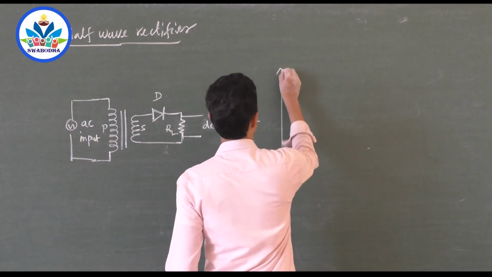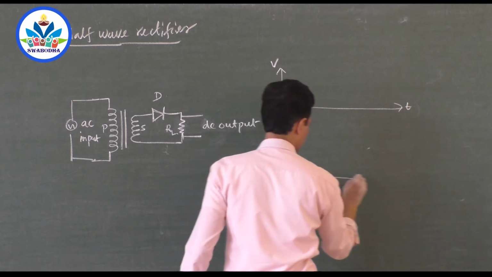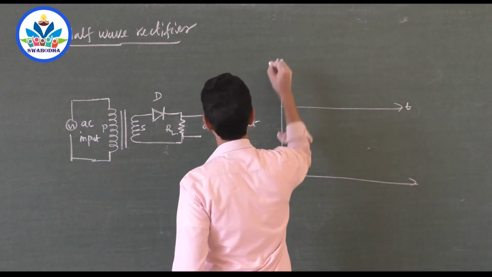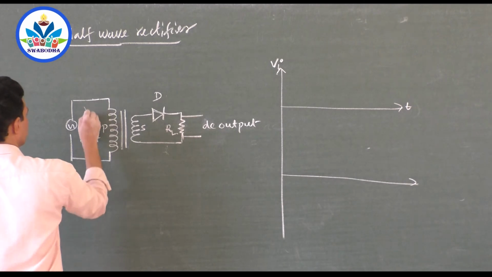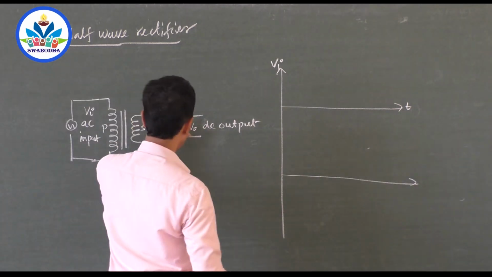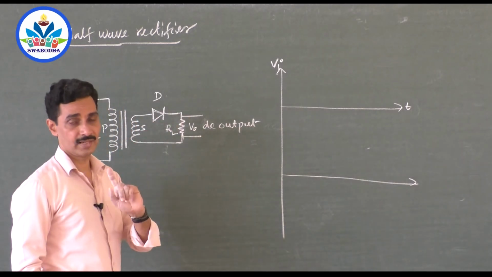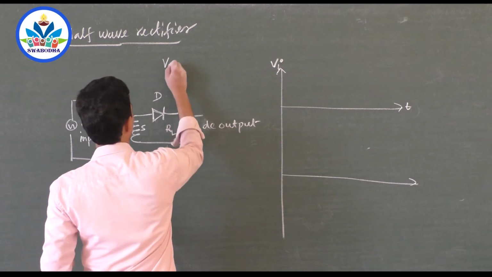I will write voltage here and the time axis here. What happens at the input and the output? I will call the voltage at the input VI, and the voltage at the output here. Output is obtained here. That current flows through this resistor. When current flows through a resistor, we get a voltage, right? V equals IR. Remember this Ohm's law?